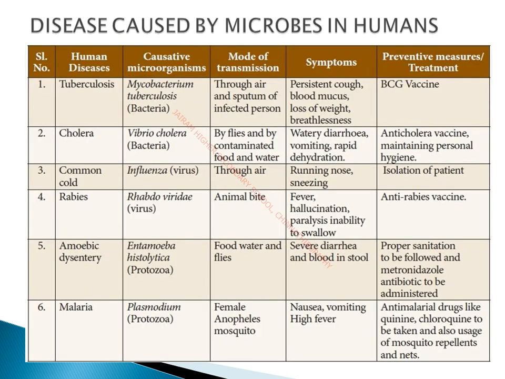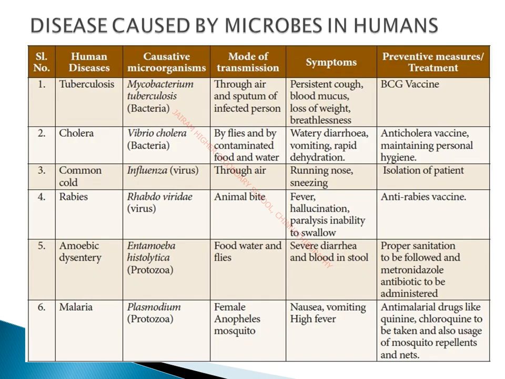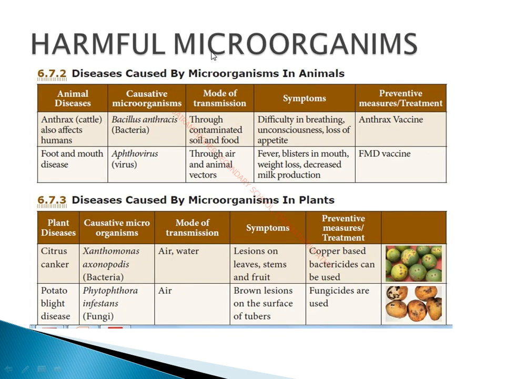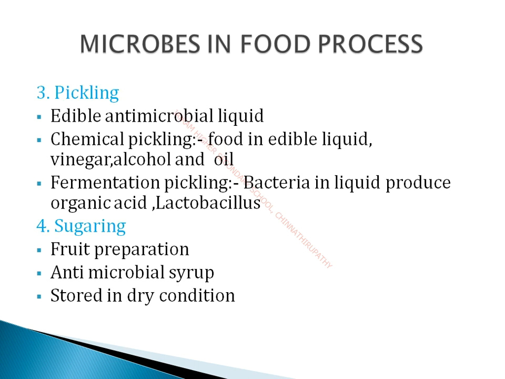So in this video we have seen the harmful effects of microorganisms. We have seen a few examples of diseases caused by microorganisms in humans, plants and animals, and we have seen different methods of food preservation such as fermentation, boiling, pickling, sugaring and pasteurization. So these are the methods used to increase the life of the food items, to preserve the food for a longer period.